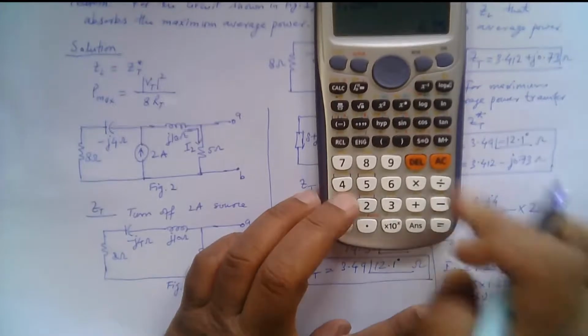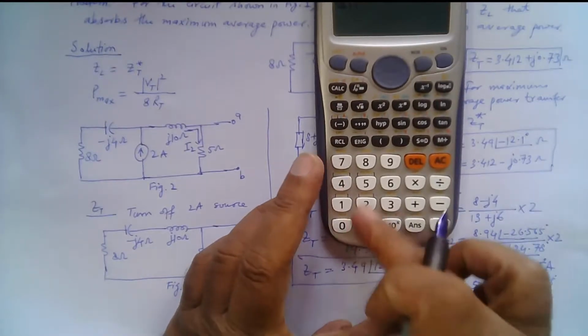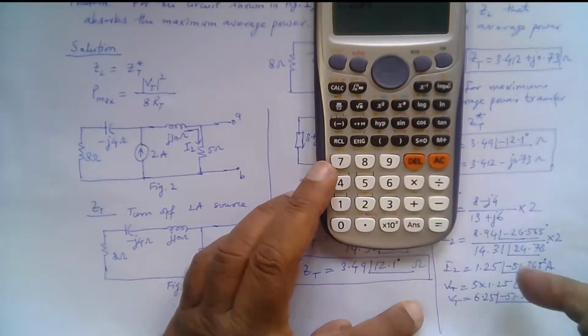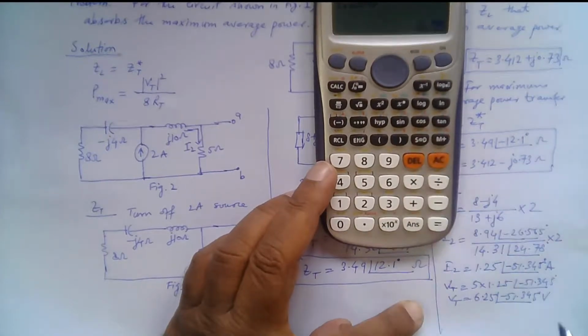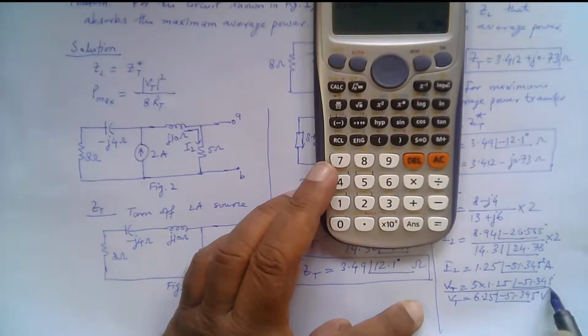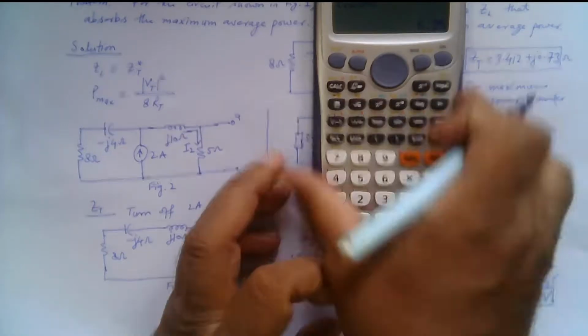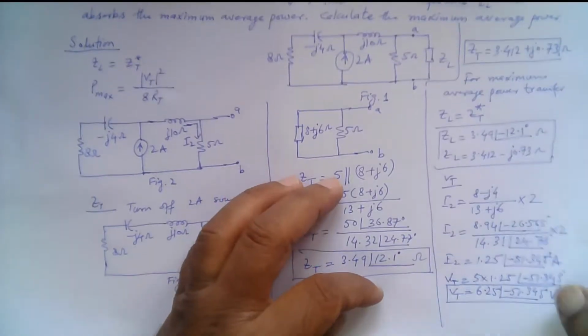Let's recheck again. 1.25 multiplied by 5, so that is 6.25. Yes, 6.25 volts. So this is the Thevenin voltage, right? So we have found the Thevenin voltage.